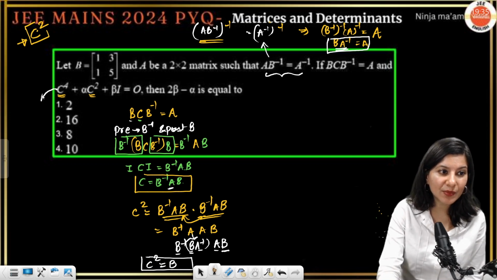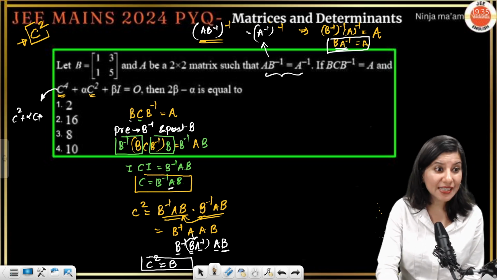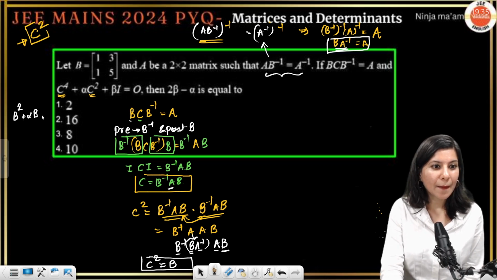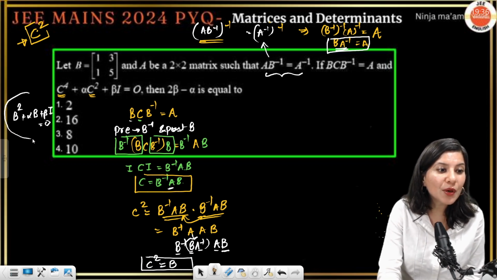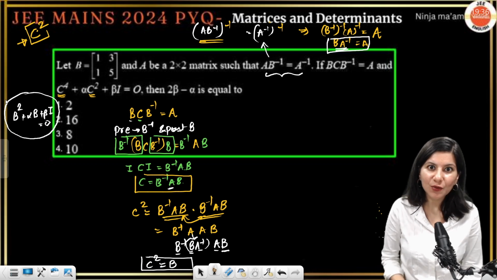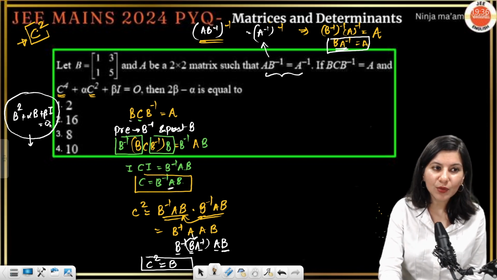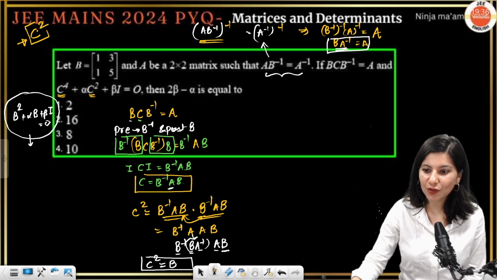So if I replace it now, what I will get is C square plus alpha C plus beta I. I am replacing C square by B. So B square plus alpha B plus beta I equals 0. So this is a polynomial in B, right? Matrix B, and you know how to calculate it, right? Okay, so I know how to calculate a polynomial in B. I just taught you that.